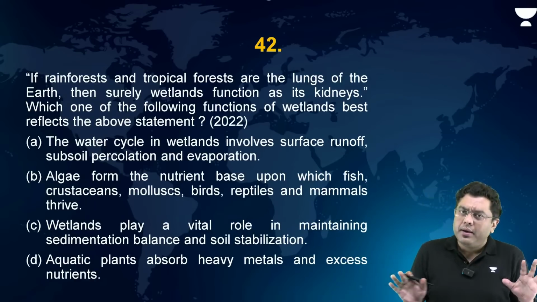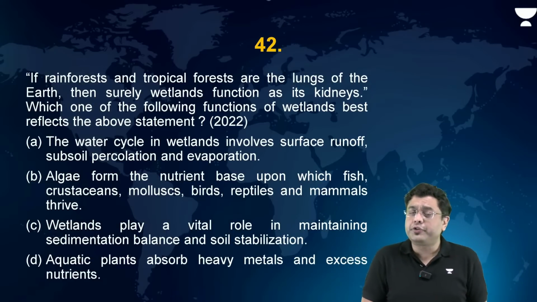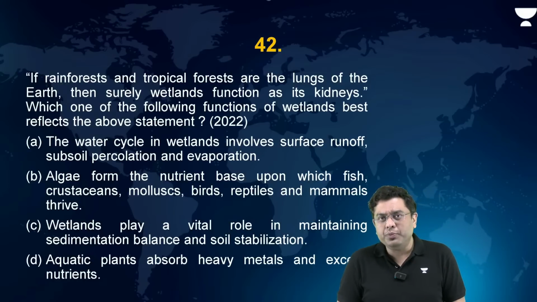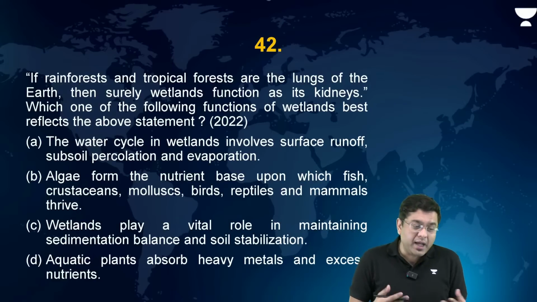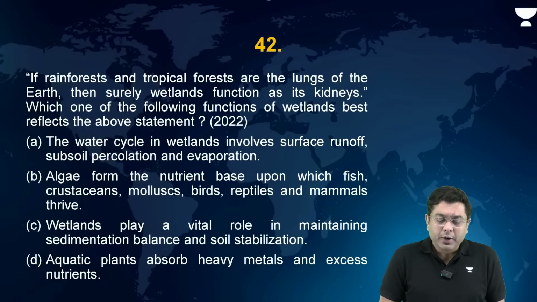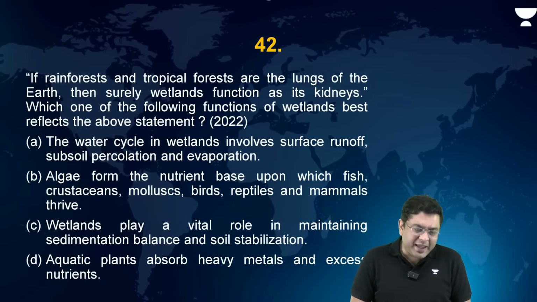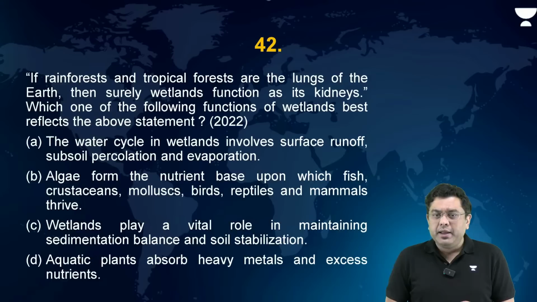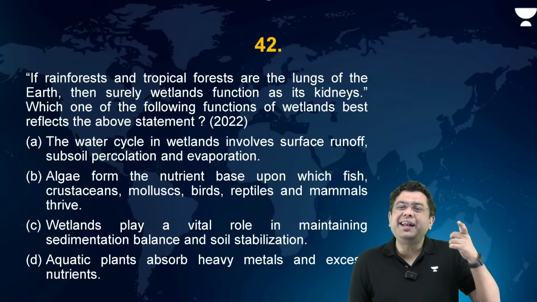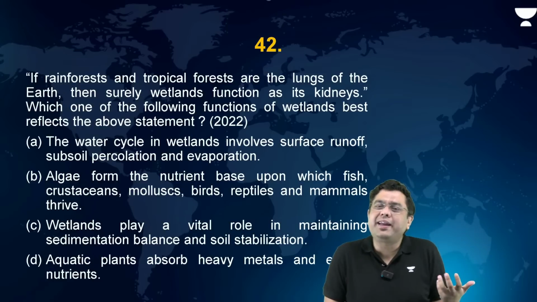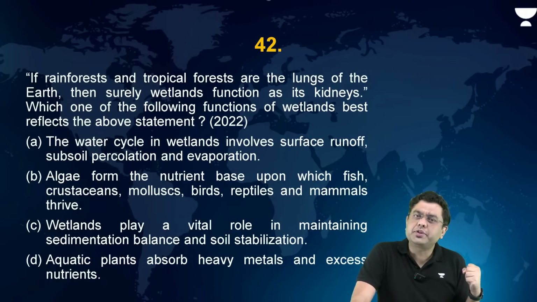Now, again, a conceptual question. So observe how many conceptual questions are coming from the portion of ecosystem and the region of the biomes, the basic concept of food chains. If rainforest and tropical forests are the lungs of the earth, then surely wetlands function as its kidneys. Which of the following functions of wetlands best reflects the above statement? Now here, when you take a look at the question, kidneys. What is the role that the kidneys do? They take in the impurities from the system, isn't it?